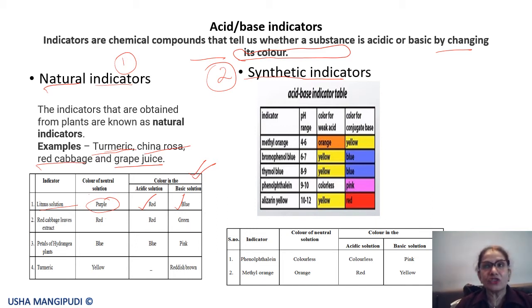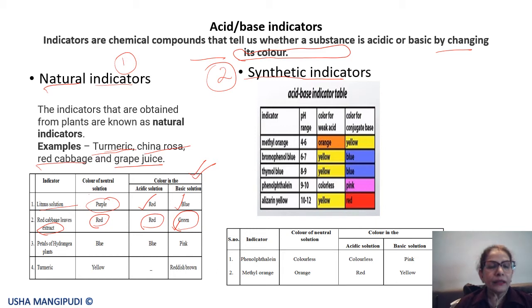So with red cabbage, the extract can be obtained from the leaves. If I take a neutral solution, it will be red in color. When I put that extract in acid, it remains red. But when I put it in a base, it will turn green. So when two solutions are given to me and I put the red cabbage extract in them, what happens? If the solution remains red, then I know it is acidic. But if it turns green, then I know that substance is basic.